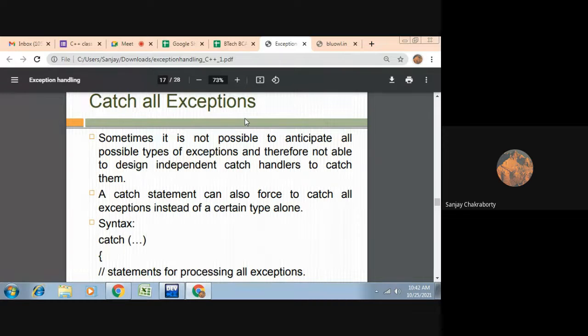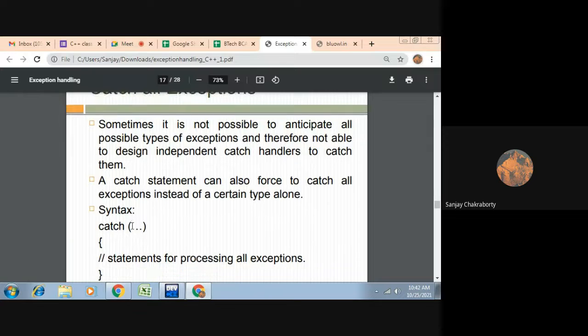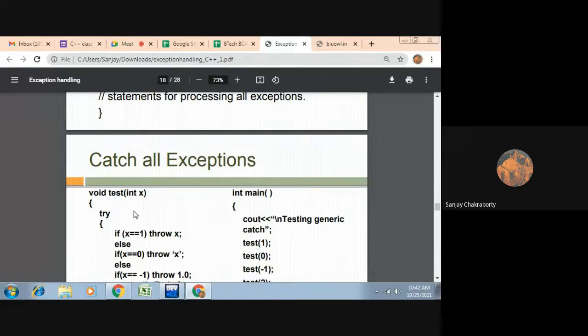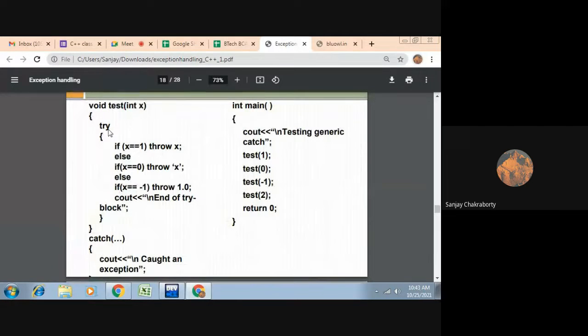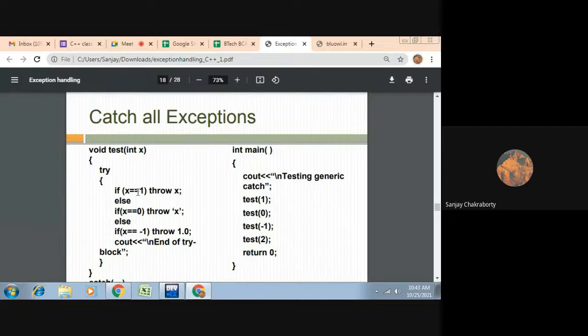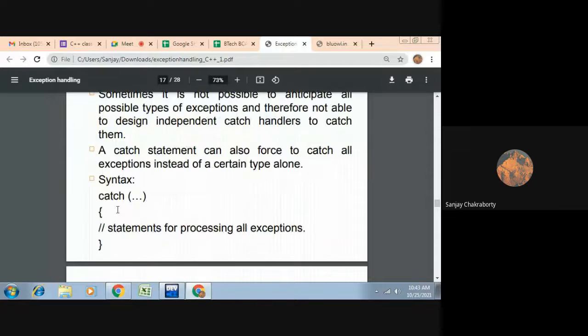So a catch statement can also be forced to catch all exceptions instead of a certain type alone. So there may be another kind of catch statement definition. That is the definition which I have shown in front of you. This is one kind of catch statement definition. Everyone look at the definition very carefully. Catch, then you are not using any argument within it. Instead of that, you are using only 3 dots. Everyone listen very carefully. This is very new in C++.